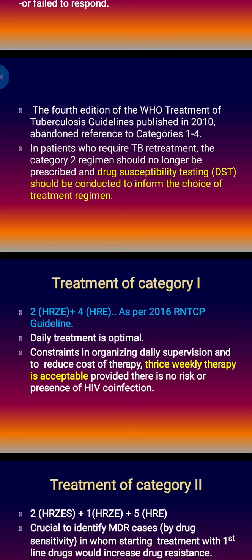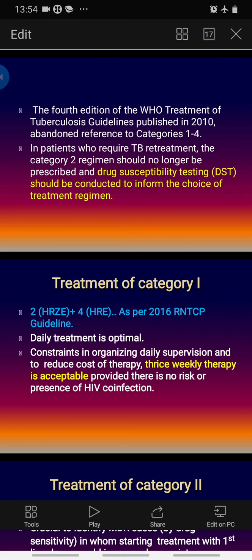Treatment of category 1: 2HRZE plus 4HRE as per the 2016 antitubercular guideline. The antitubercular program is now changed to NTEP, the National Tuberculosis Elimination Program. So what does 2HRZE 4HRE mean? 2HRZE means the first 2 months are the intensive phase: isoniazid, rifampicin, pyrazinamide and ethambutol. Next 4 months is the continuation phase, where Z, pyrazinamide, is omitted, and we continue isoniazid, rifampicin, ethambutol. Daily treatment is advised. Often thrice-weekly therapy is given where daily supervision is not possible, but in HIV patients always give daily therapy.